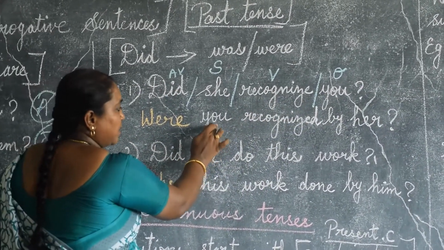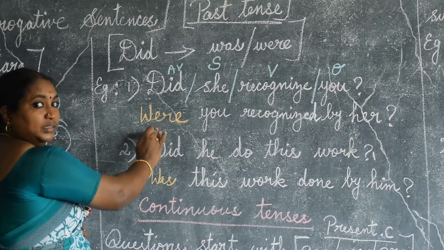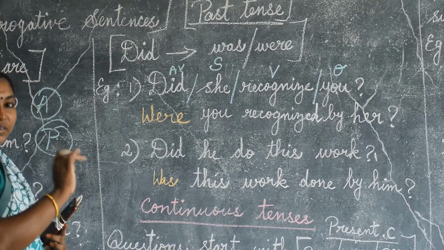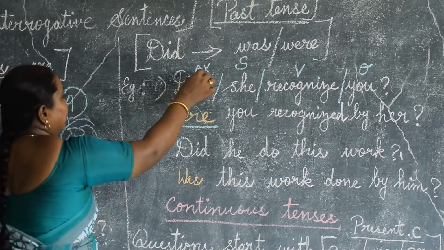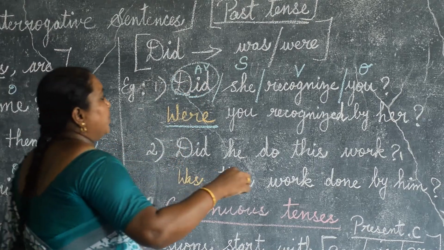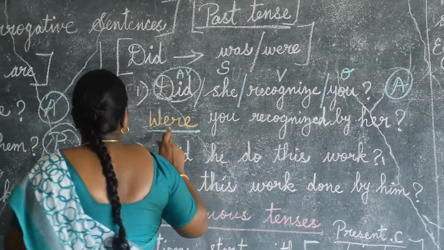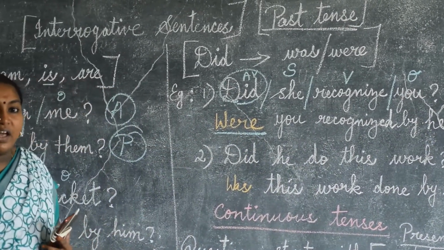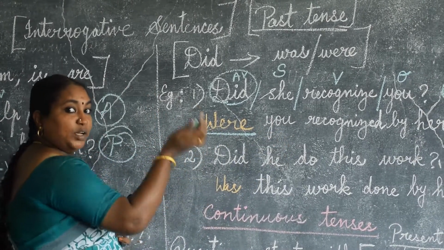Object comes as a subject. So what we have to place before "you"? "You" is a plural form. We have to take "were". Because here "did" is a past form. In the active voice, when the question is in the past form, we have to take only "were" or "was" according to the subject of the passive form.